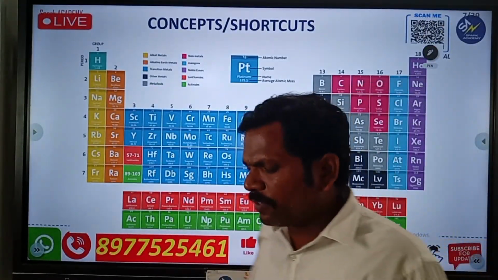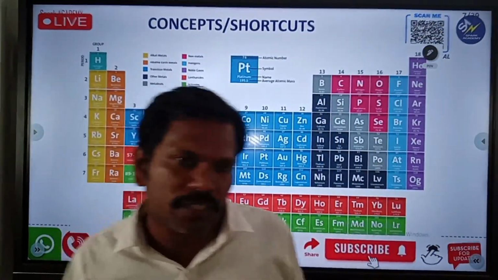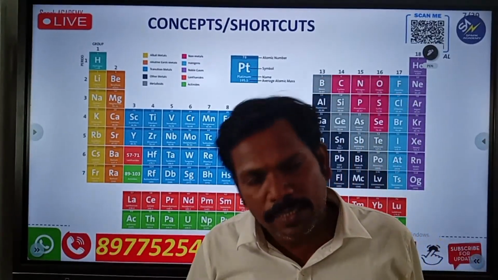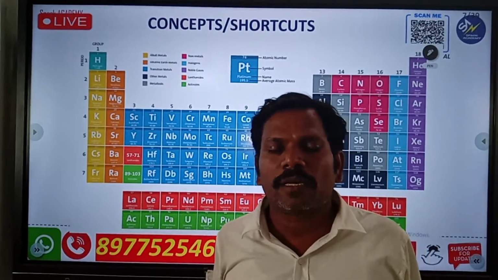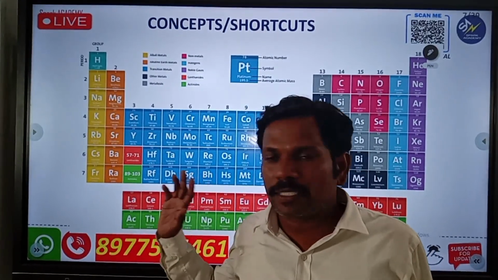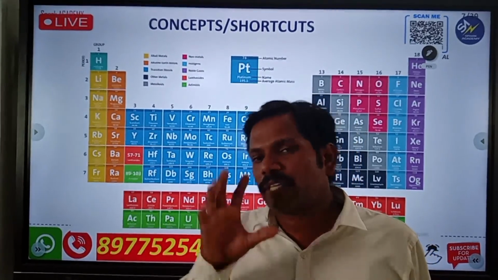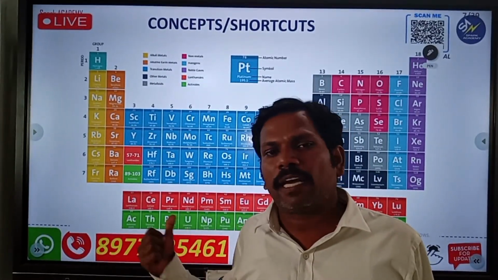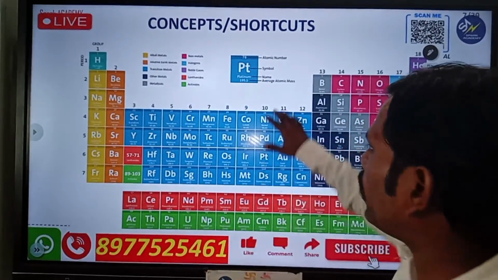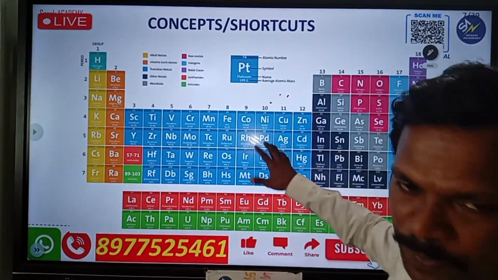Generally, when I am starting any lesson, I show this periodic table because it is respectable for me. As a chemistry lecturer, I respect my periodic table because this is the heart of chemistry. Even though whichever chapter I deal with, I will definitely show this periodic table. So this is the one I respect.